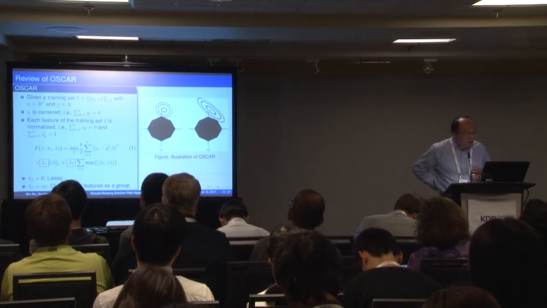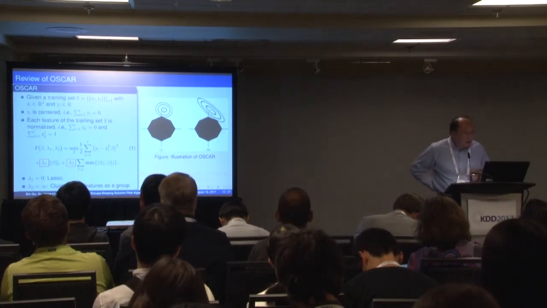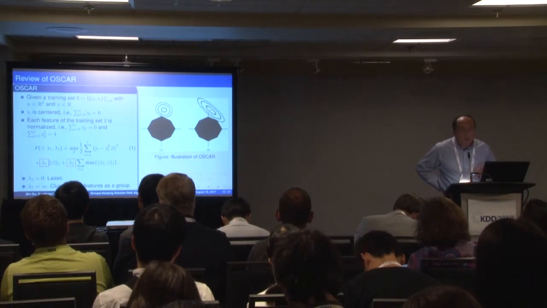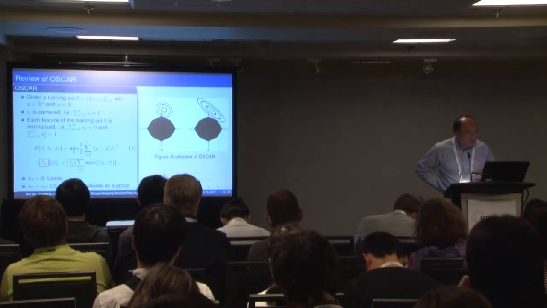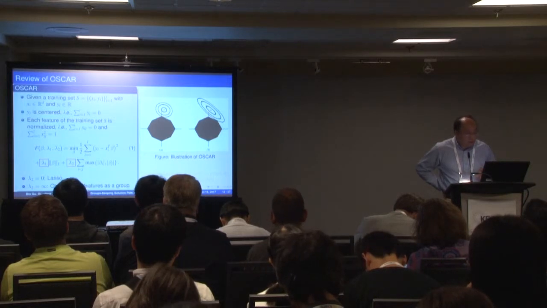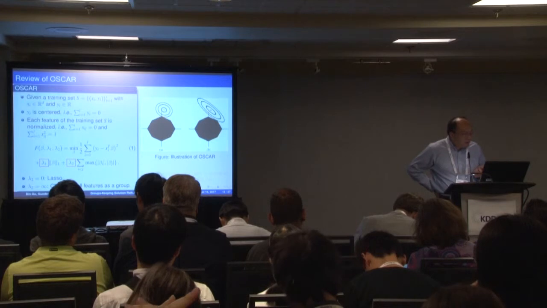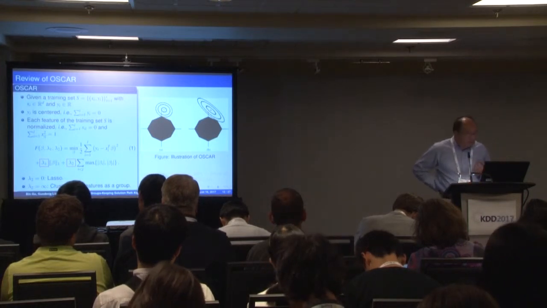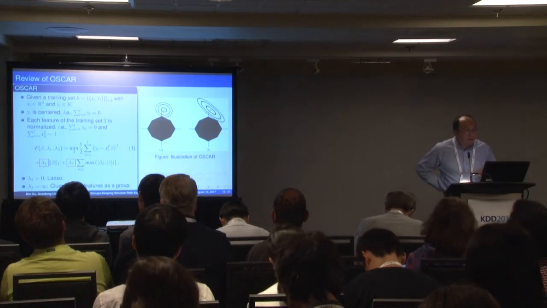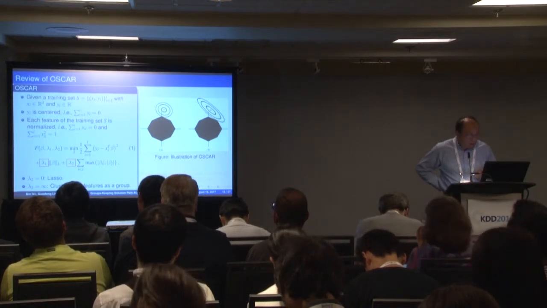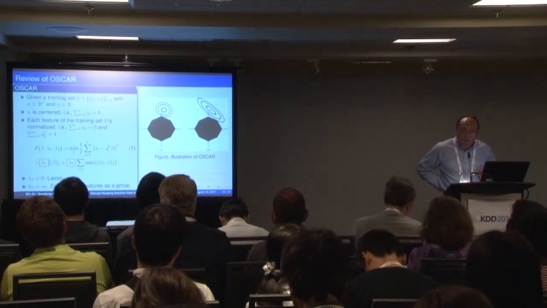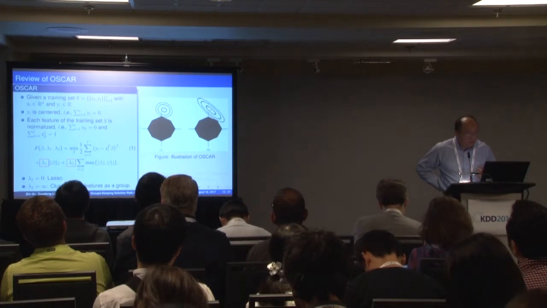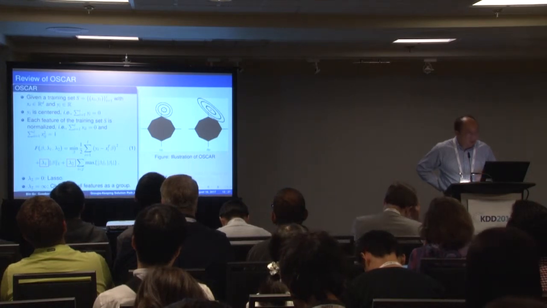The OSCAR model is shown on the left panel of the slides. We normalize both the data and the labels. When we do classification, we use positive one and negative one as the labels for the different groups, then normalize them. The features we also normalize. The OSCAR model has a loss function, plus a first regularization, which is a standard lasso regularization. The second regularization is the pairwise L infinity norm. That means we find all the pairs between the feature weights, then impose the L infinity norm.